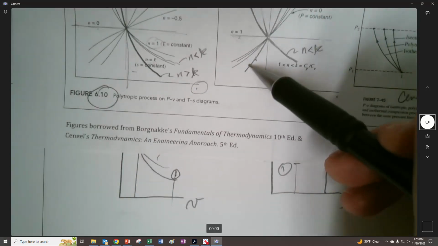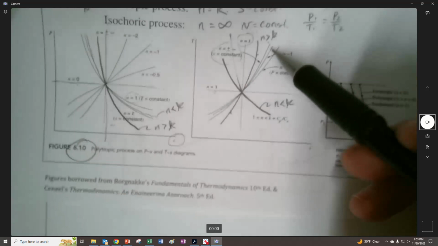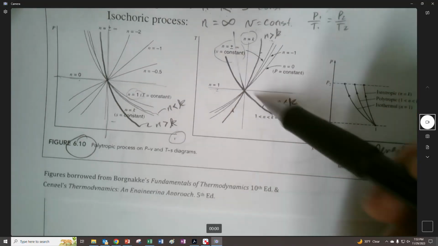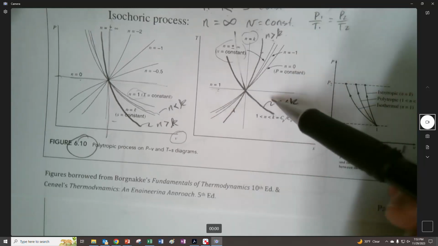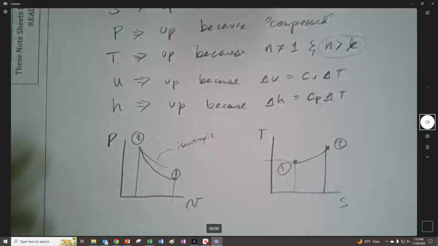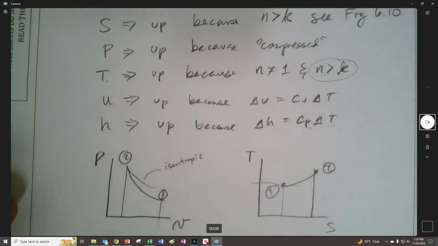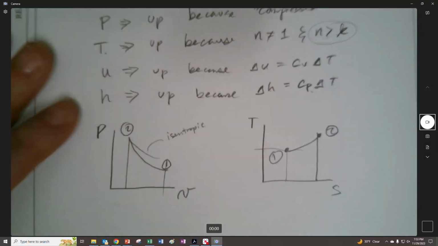Because n is greater than k, we go up here, whereas we would be coming this way and going in the opposite direction if n were less than k. But notably, that temperature is still going upwards. All right, so that was problem 6.9, just conceptual, really.